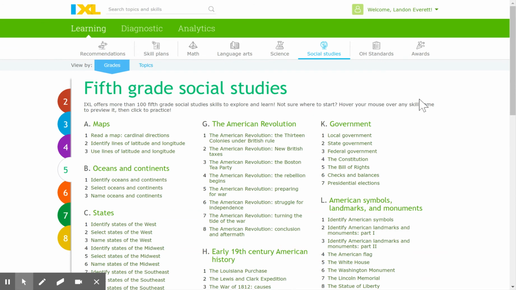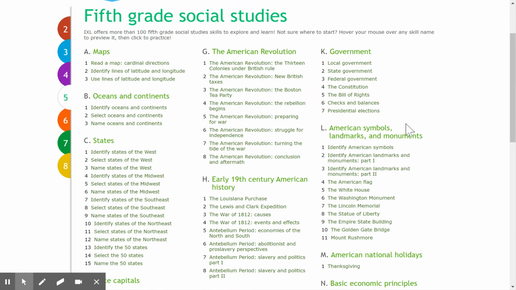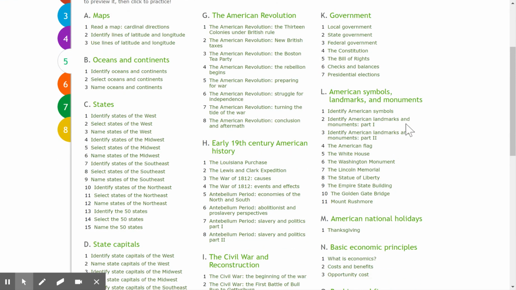So usually this time of year, we are working on learning the 50 states and trying to learn some of the capitals that go along with the 50 states. So you'll see that this is actually one of the big standards in this section for fifth grade social studies, which is great because that's what we're working on right now. So you're going to go to C, which is right here. It says states. And for this week, you were assigned, let me check,